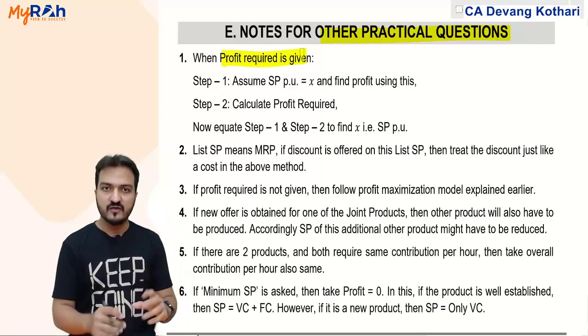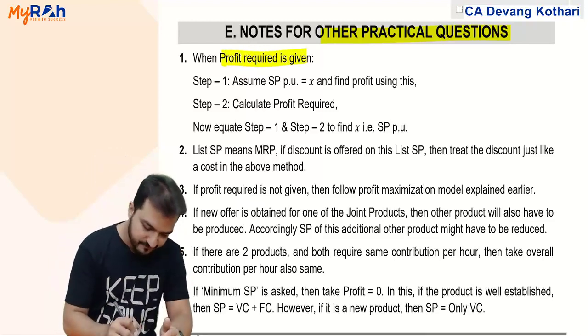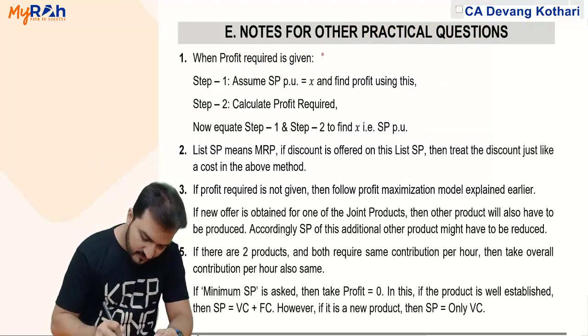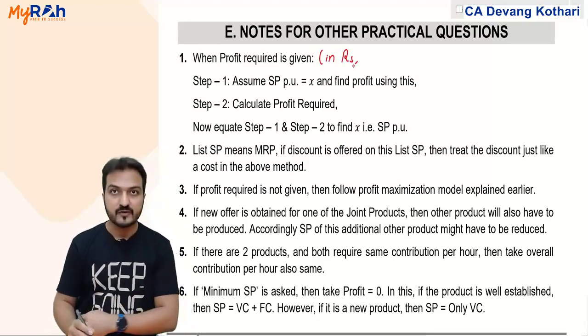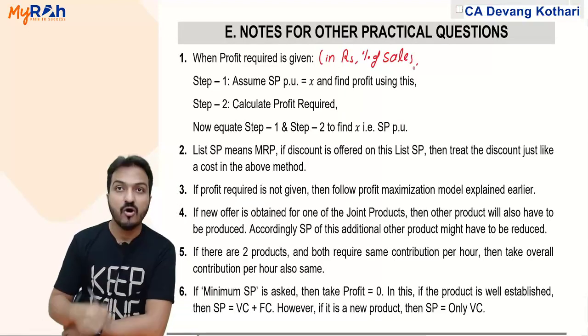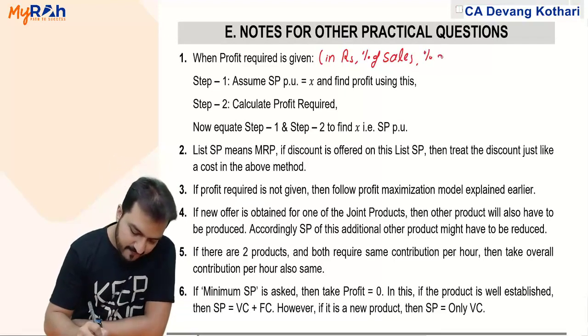Either profit is given directly in rupee terms, or profit is given as percentage of sales, or profit is given as percentage of capital.